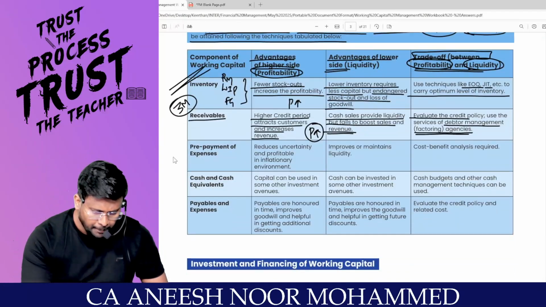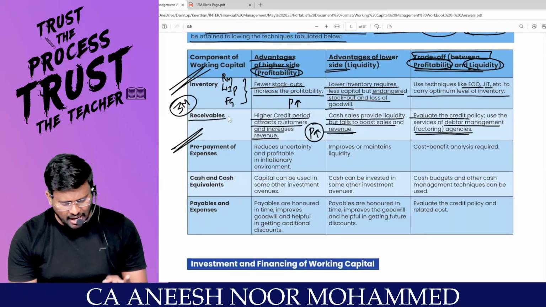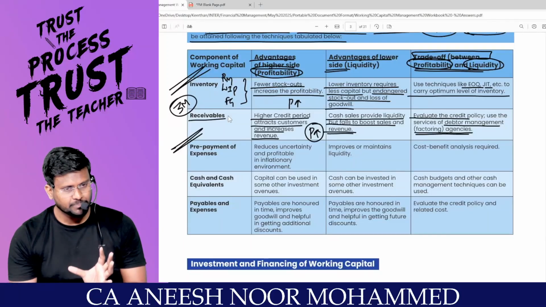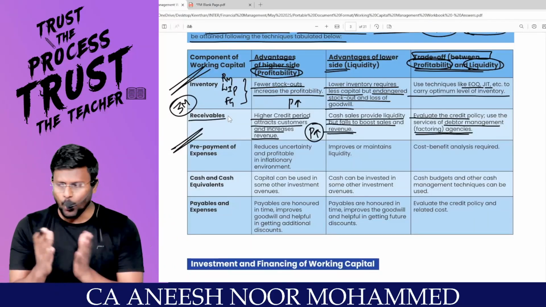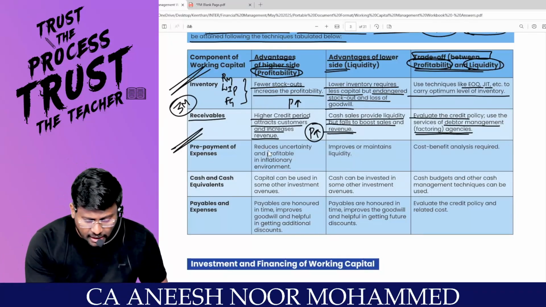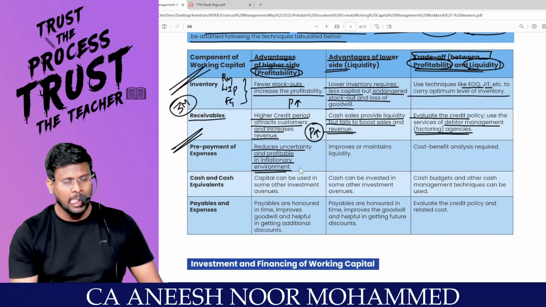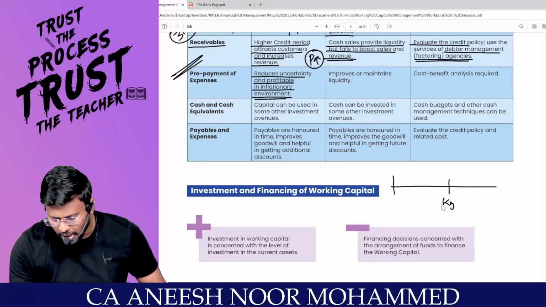Next one, sir. Prepayment of expenses. As a businessman, you have two options. You can pay all the expenses in advance. Next month's rent, you pay now itself. That is called prepayment of expense. If you do like that, it reduces uncertainty and protects profitability in an inflationary environment. Because I will tell you, now 1 kg tomato is 100 rupees.